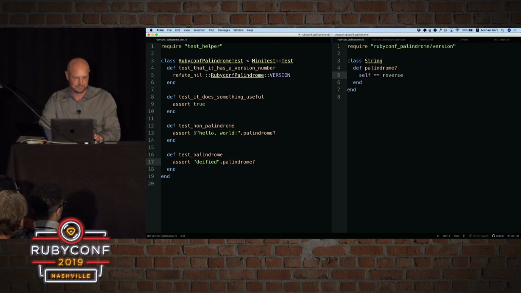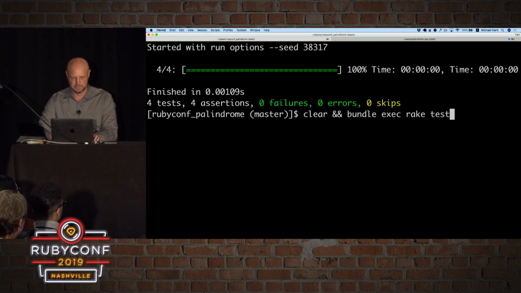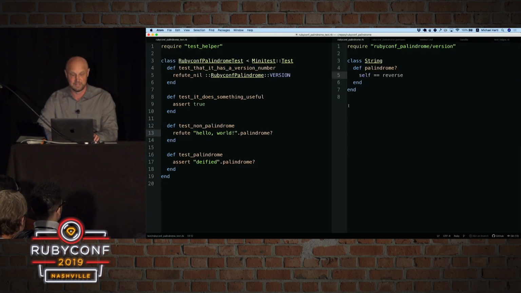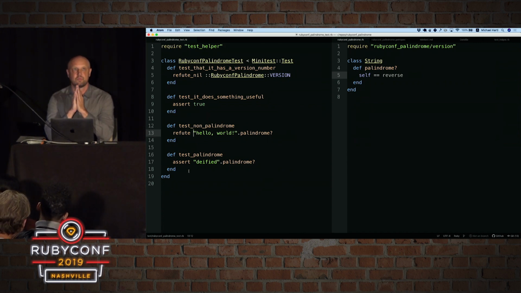There's a little refinement here. In the test framework that I'm using here, Minitest, instead of assert not, you can say refute. And do that. See if that still works. There we go. So we've refactored both the application code and the test. And now we're ready for one of my favorite things, which is a situation where the application code is a little tricky, but the test is really easy. So this is a great situation for test-driven development.